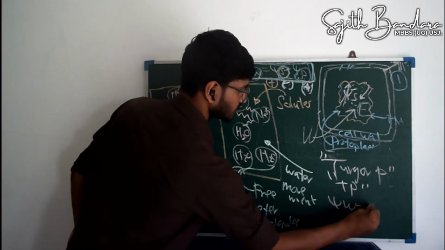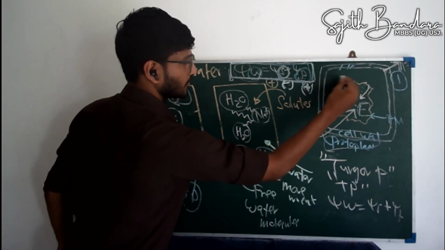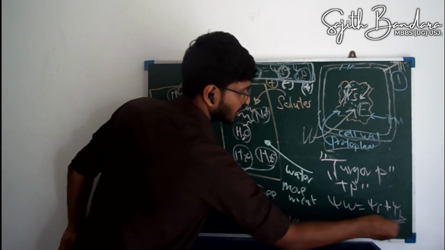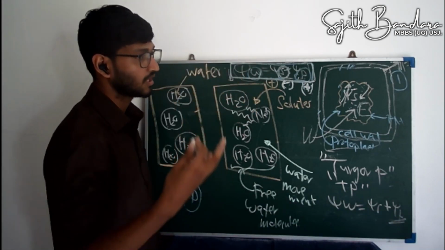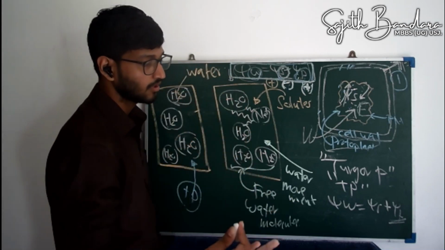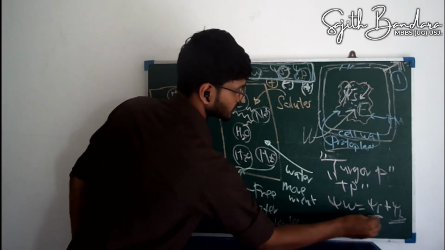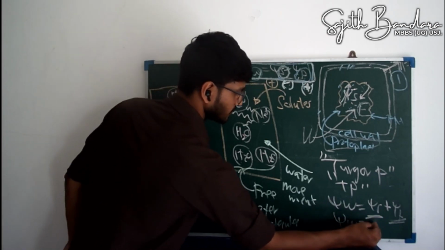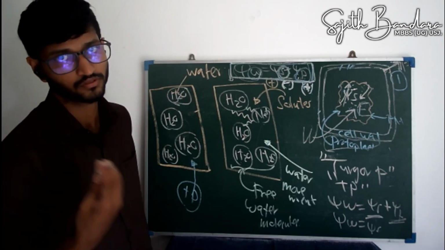Water potential equals solute potential plus pressure potential. So if the protoplasm is getting detached from the cell wall, what can you say about the pressure potential? Pressure potential is zero because there is no force acting on the cell wall and no force acting back on the plasma membrane. But you have a solute potential. So you can say water potential is equal to solute potential. Understood? Water potential is equal to solute potential.